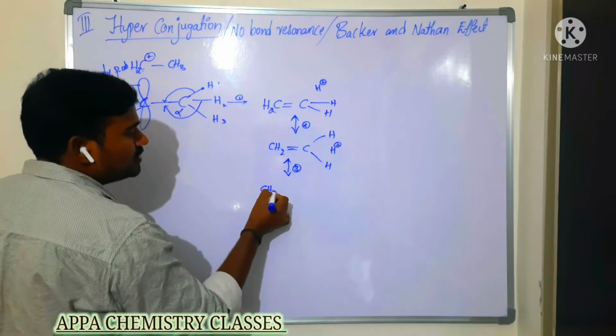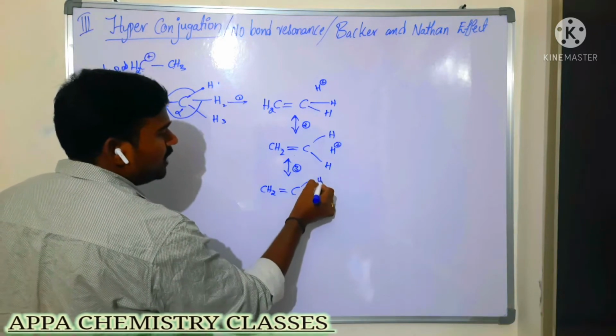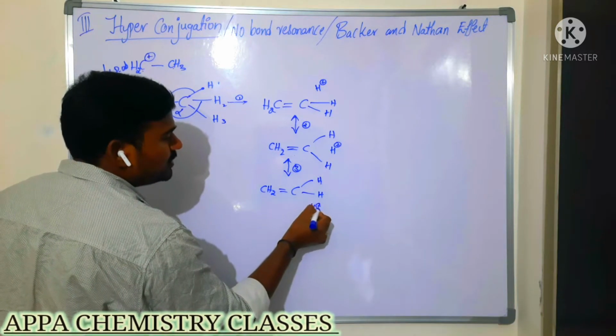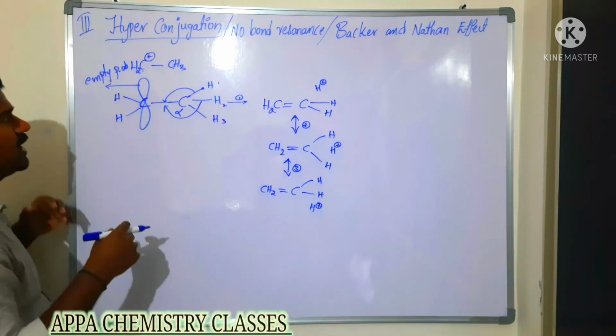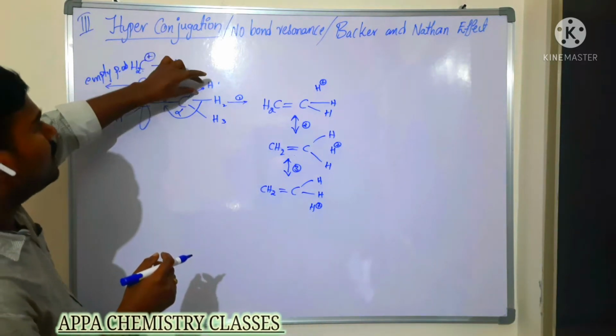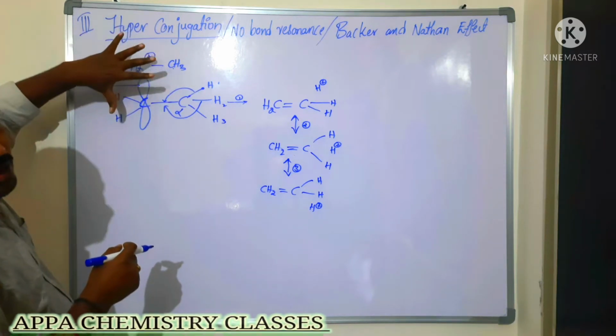So that is CH2 double bond CH, here one more H plus ion. In between these two, no bond. So no bond resonance takes place between the sigma electron and the empty p orbital. This is in the case of carbocation.